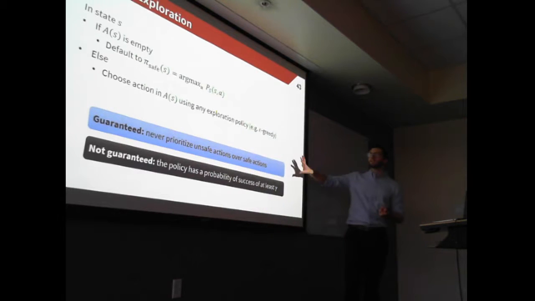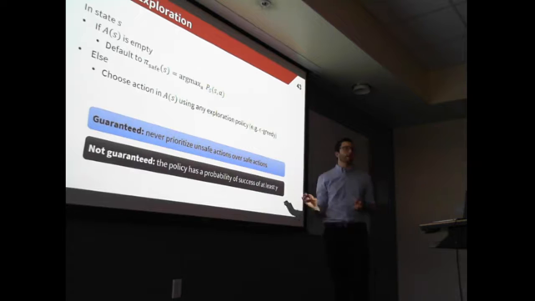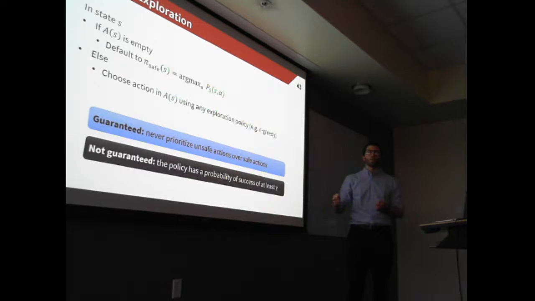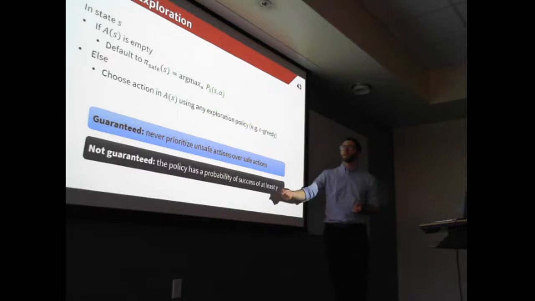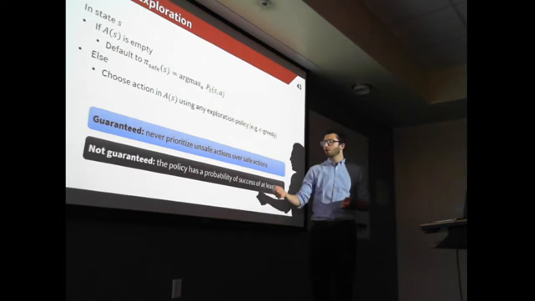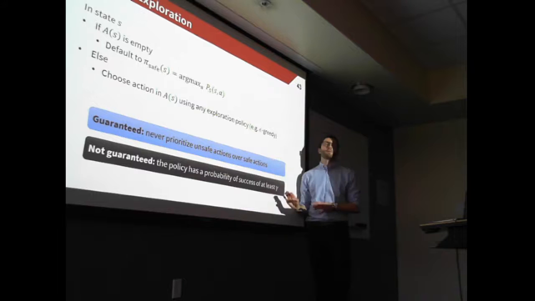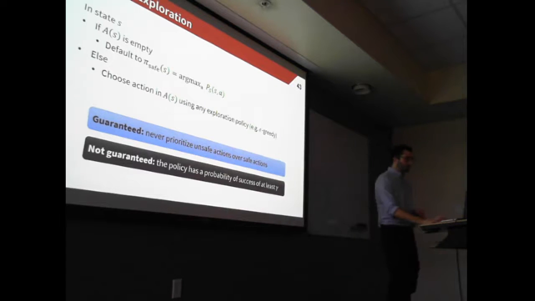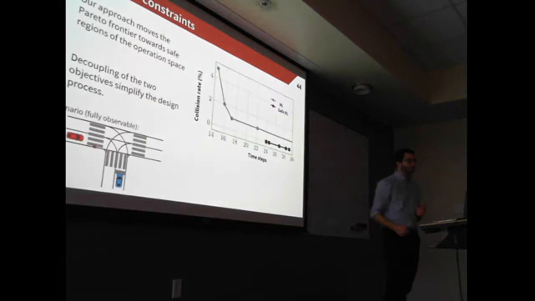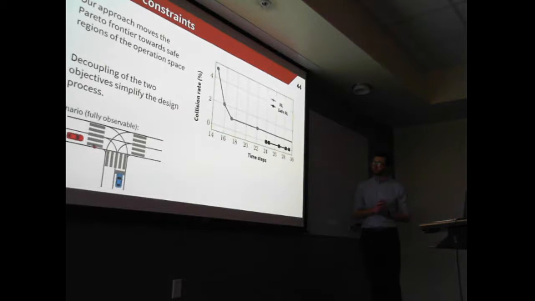So what does this guarantee? It guarantees that we'll never prioritize unsafe actions over safe actions. However, we cannot directly guarantee that our reinforcement learning agent will have a certain probability of success. Even if we don't have a strong guarantee, this is still a useful algorithm.